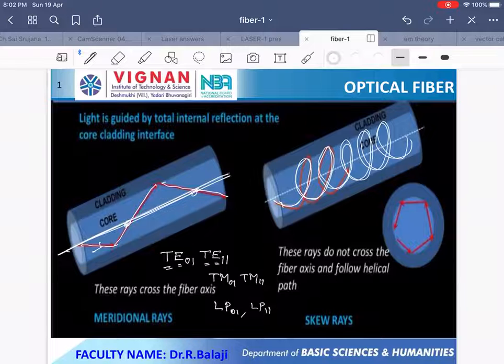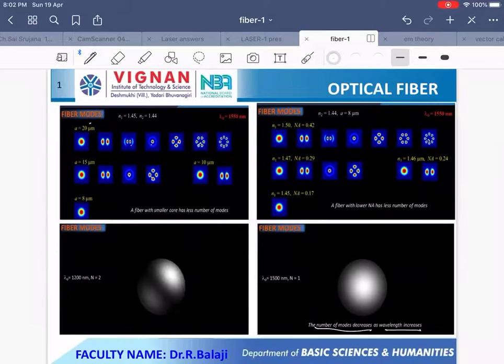Based on Maxwell equations, these modes are represented with different terminology like TE01, TE11, TM01, TM11, LP01, LP11. Here the diagrams represent LP01. This is outside of our subject.